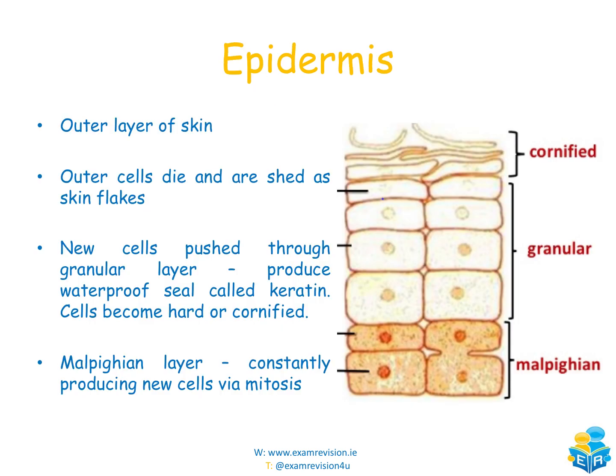The first of which is the epidermis. Now we've seen in the last slide that the epidermis was the outer layer of the skin, and this is where the outer cells will die and are shed as skin flakes. We constantly have a new layer of skin being formed. New cells will be pushed through, so we have our granular layer, which is the layer towards the centre. These are the new cells that are going to come through. They produce a waterproof seal called keratin. So keratin is a protein that's found in your hair, your skin and your nails, and these cells will become hard or cornified. We then have our Malpighian layer, so this is constantly producing new cells via mitosis.